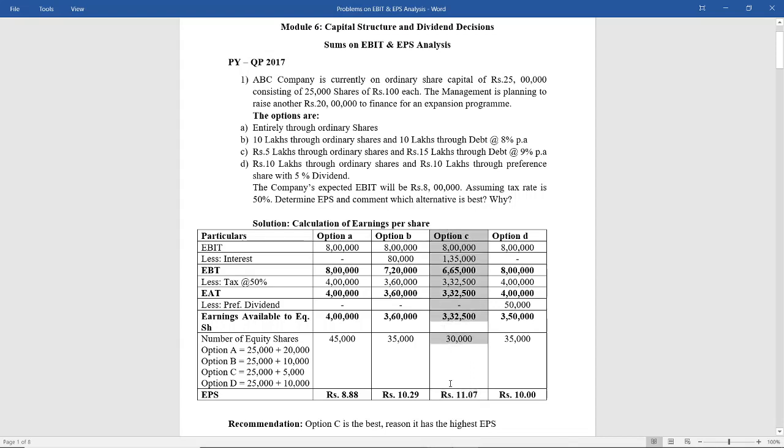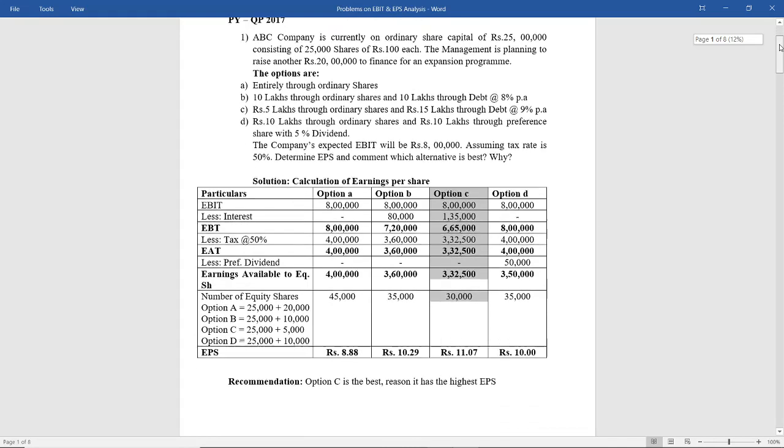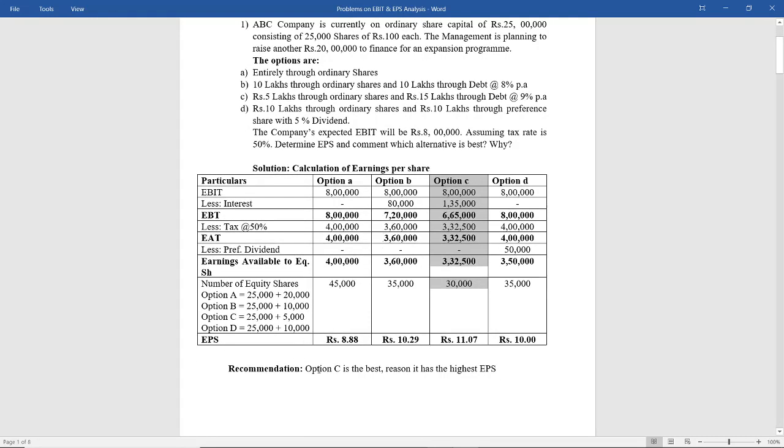So what is this option? That is, if the company wants to raise an additional 20 lakhs, it can raise by issuing 5 lakhs of equity shares and 15 lakhs through debentures, issue of debentures. So you can write the recommendation. Option C is the best, the reason being it has the highest EPS. So this option C is going to be the best optimal structure for the company.